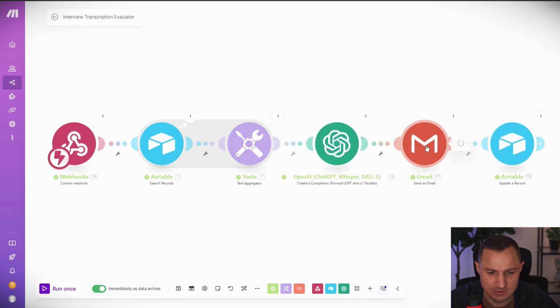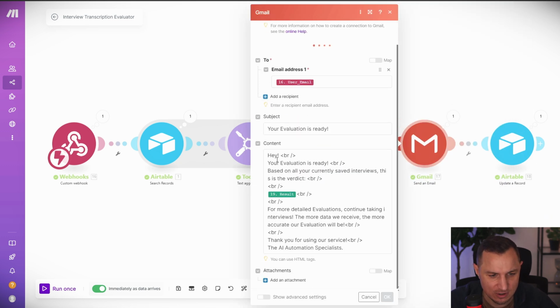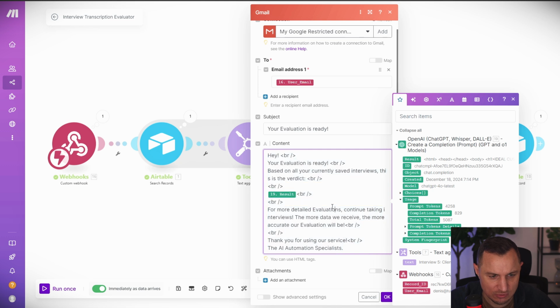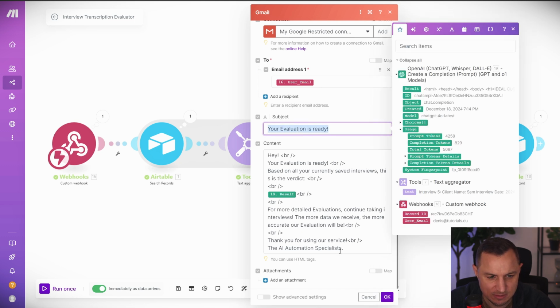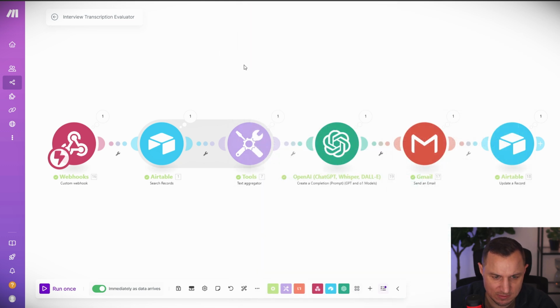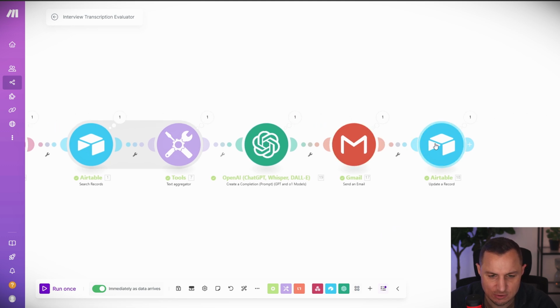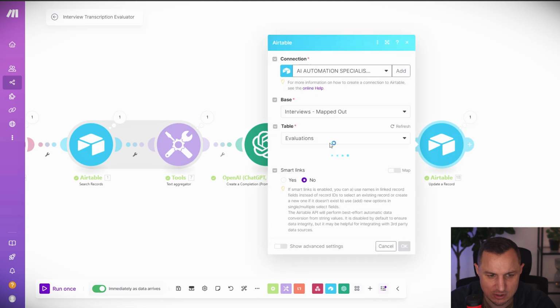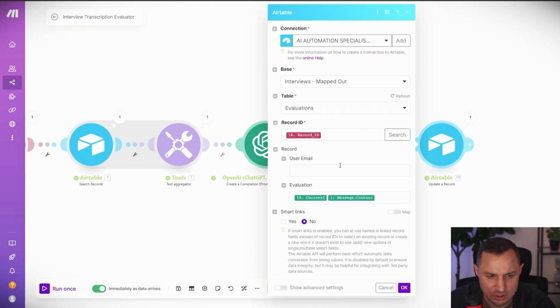And that output then is used in my email where I have this bit of HTML code, so to speak, and it says, hey, your evaluation is ready. It's sent to the user email, whatever we got from the webhook. And then we say your evaluation is ready as the subject, and the result we enter as you can see here. This result comes, by the way, from this OpenAI module. And then finally, we take this evaluation and we store it inside of Airtable as well. Whatever ChatGPT gave us, we are storing it inside of our evaluations table.